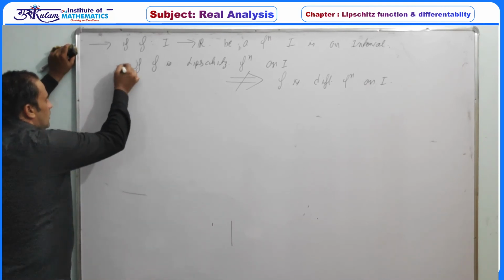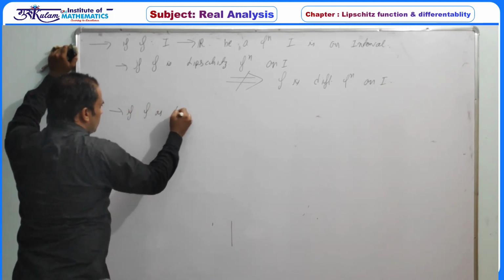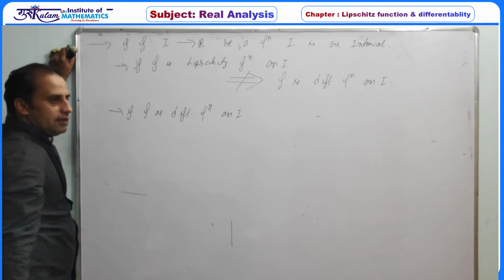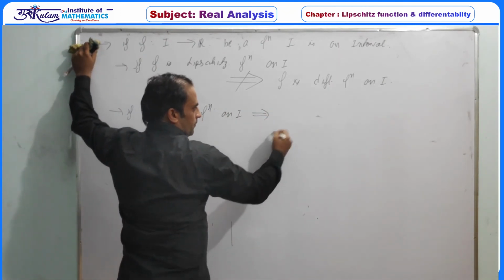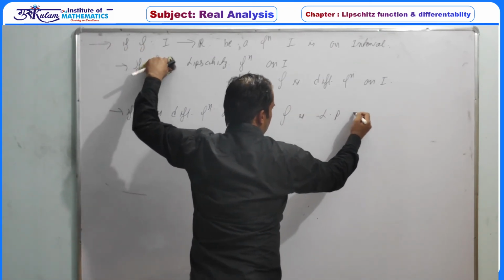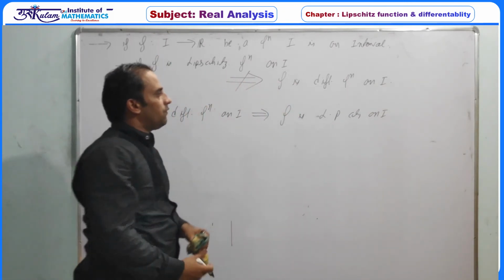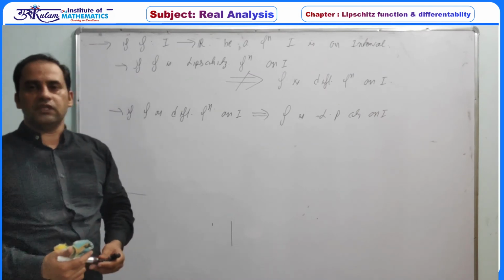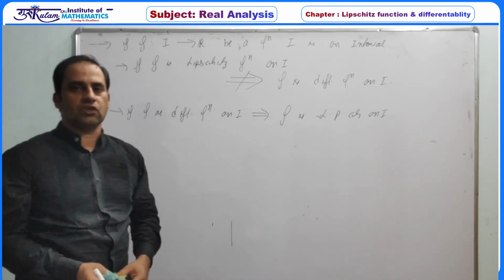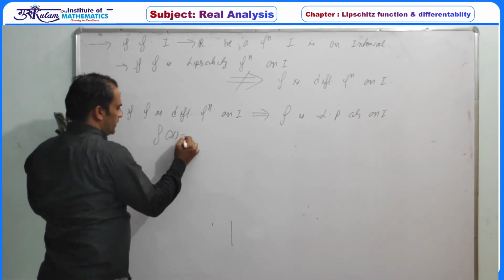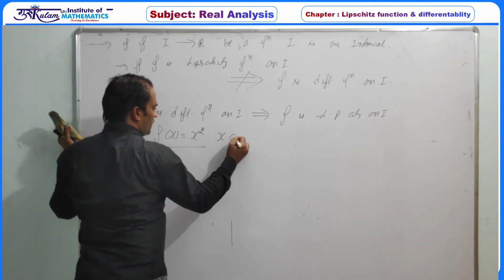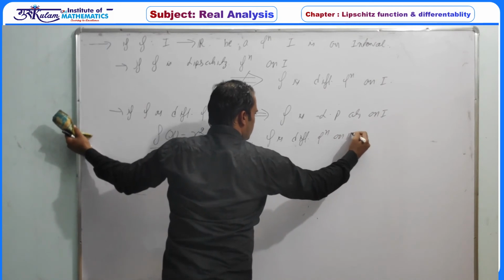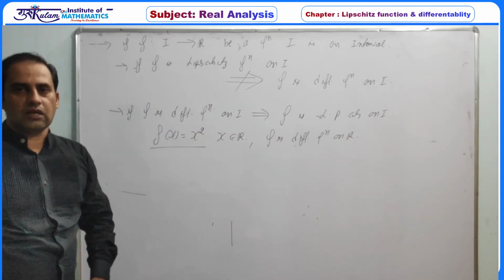Next one is, if f is a differentiable function on I, say on the whole interval I, whether this implies f is Lipschitz continuous on I. So we have to find whether differentiability of a function on I, that is, the function is differentiable at every point of this interval, implies this function is Lipschitz continuous on I. Simple example, if we take f of x is equal to x square, x belonging to the real line, obviously f is a differentiable function on R, because at every point this function has a smooth graph, a unique tangent line.